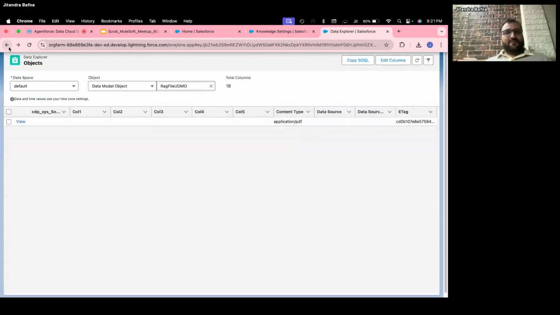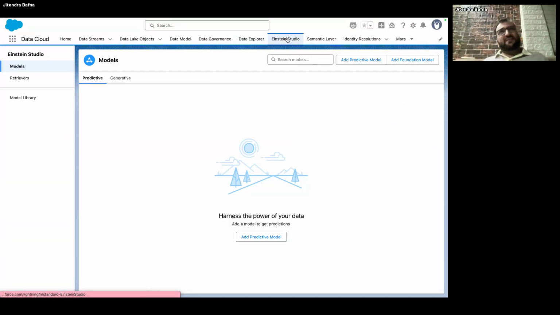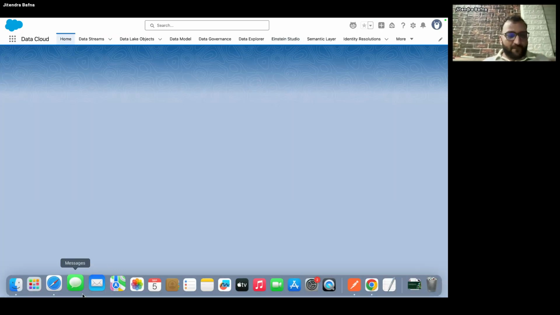Then I talked about the retrievers also. Retrieval is very useful. Whenever you fire a query, it will come to the retriever. The retriever will identify the index, and whatever information is there, it will return back to the Agentforce. That is what a retriever does for you. Searching will be done by the retriever. Any question?